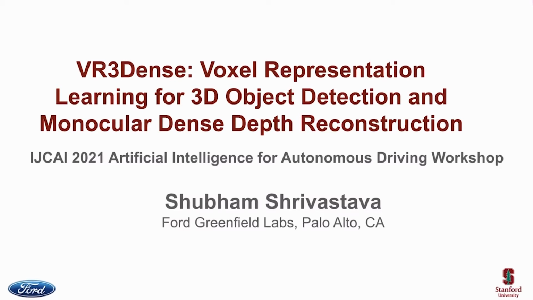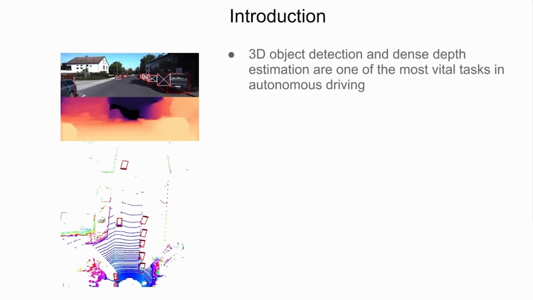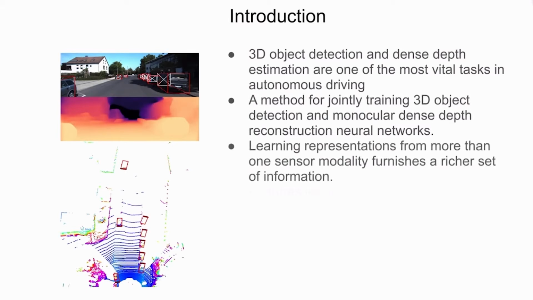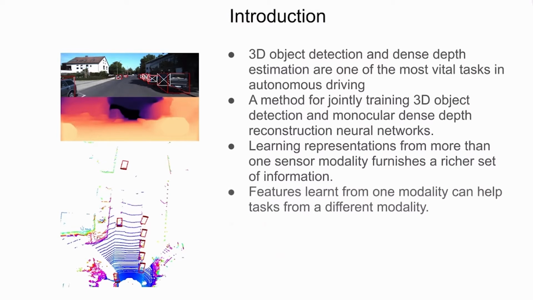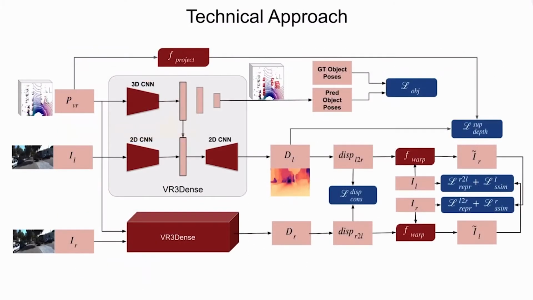Today I will be presenting my work on VR3Dense. There are various methods for performing 3D object detection from LiDAR data, and they include both structured and unstructured point cloud methods. Similarly, various methods exist for monocular camera-based depth estimation problem. While they provide great results, features in one modality cannot take benefit of the features in other modality, and exploring that is the motivation for this work.